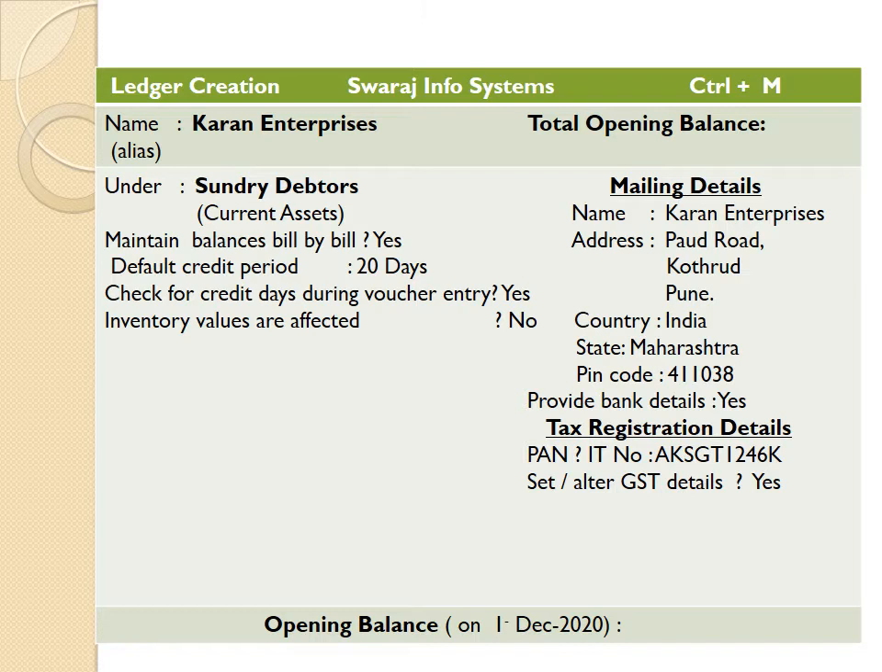Mailing address. For creation of the ledger account, we are recording here the mailing address: name Current Enterprises, address Pond Road, Kothrud, Pune, country India, state Maharashtra, pin code 411038. Provide bank details, yes. Tax registration details, PAN/IT number is given here, AKS GST 121246K. Set alter GST details, yes. Opening balance on 1st December 2020 we are recording here.